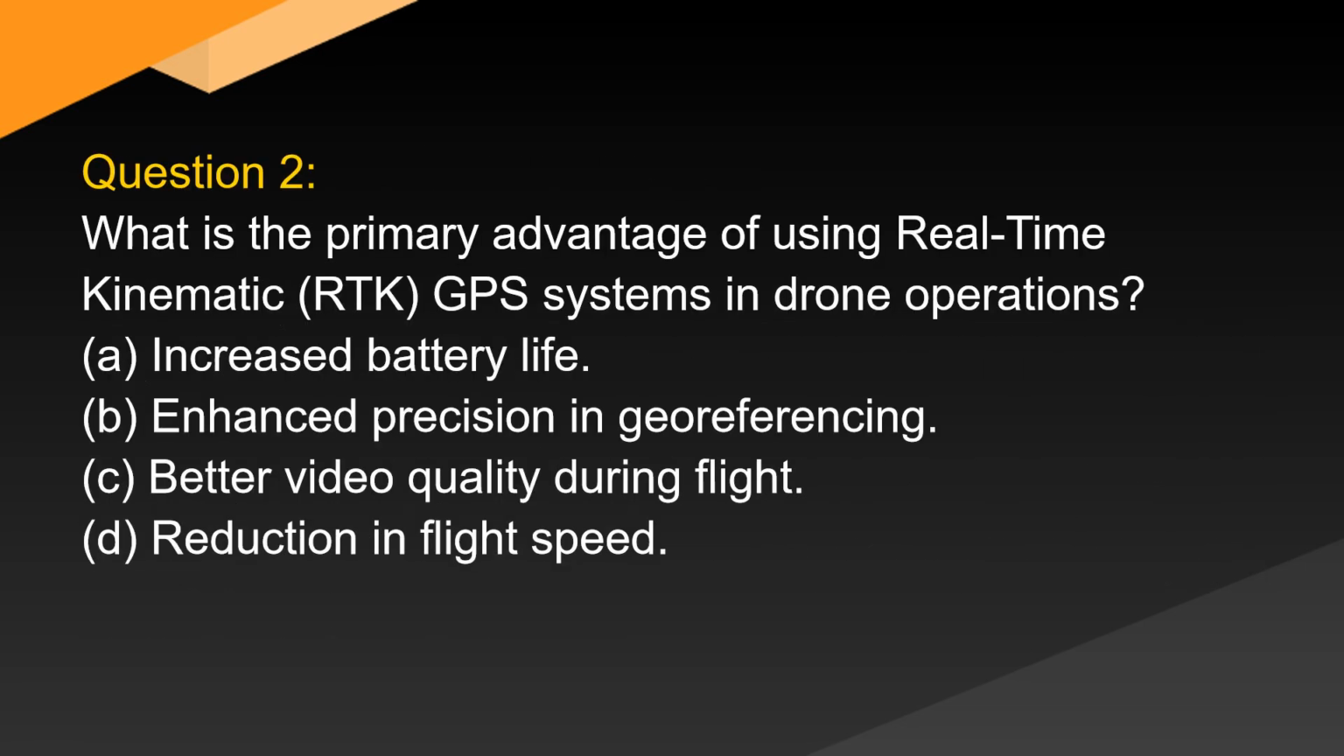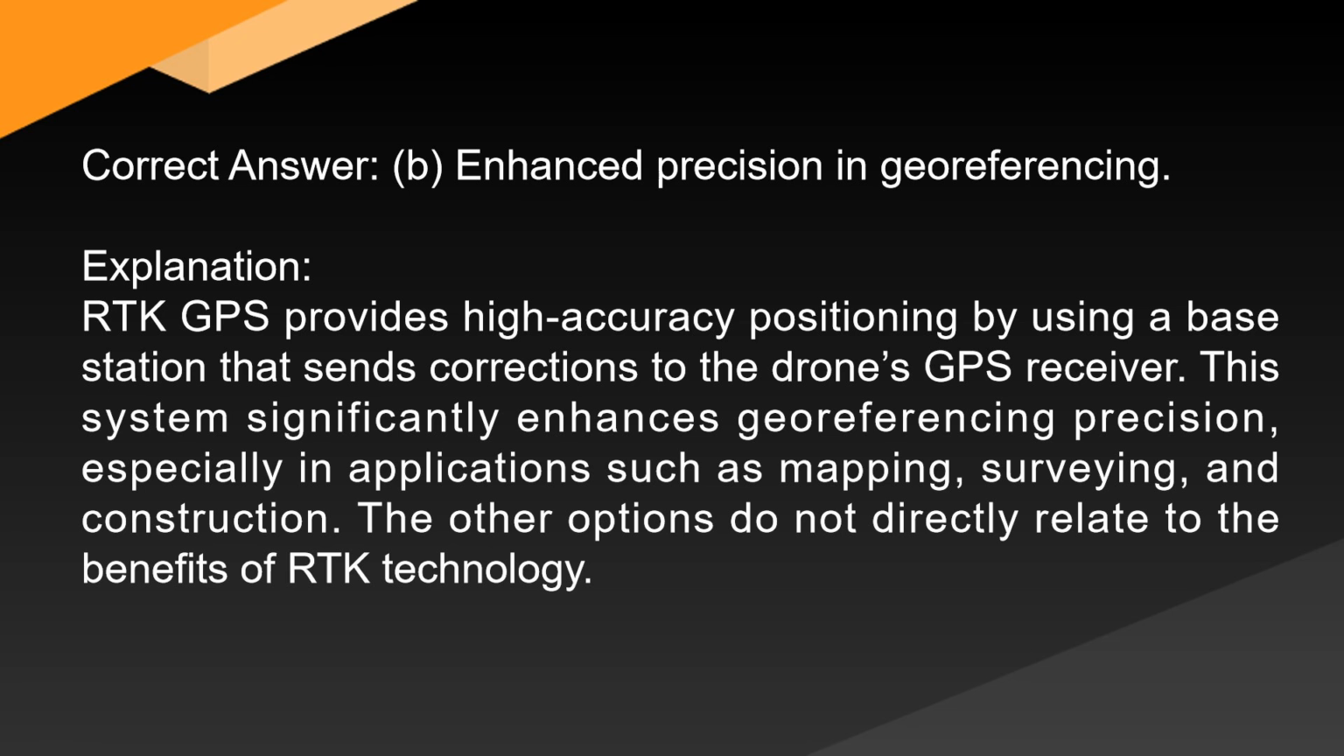Question 2. What is the primary advantage of using real-time kinematic (RTK) GPS systems in drone operations? A. Increased battery life. B. Enhanced precision in georeferencing. C. Better video quality during flight. D. Reduction in flight speed. Correct answer, B. Enhanced precision in georeferencing.